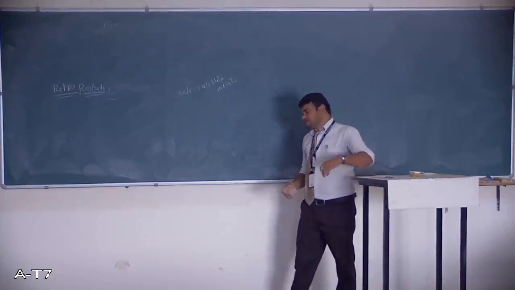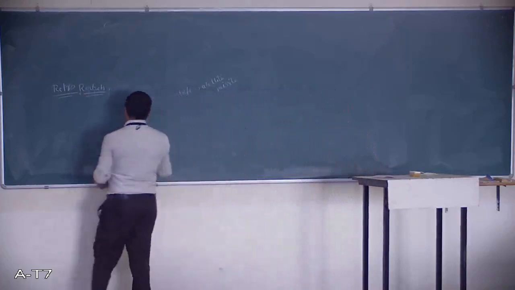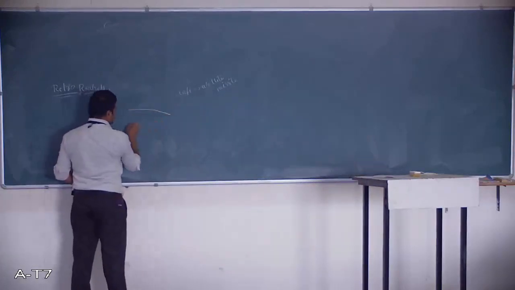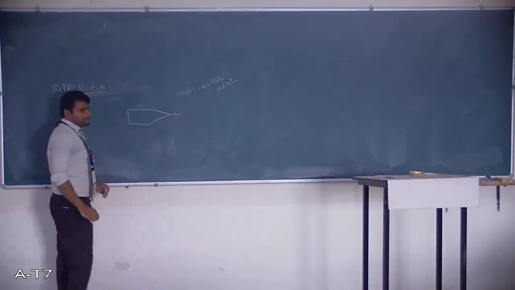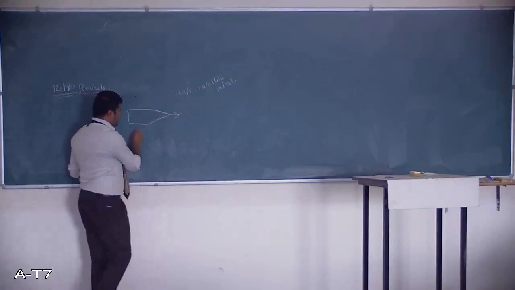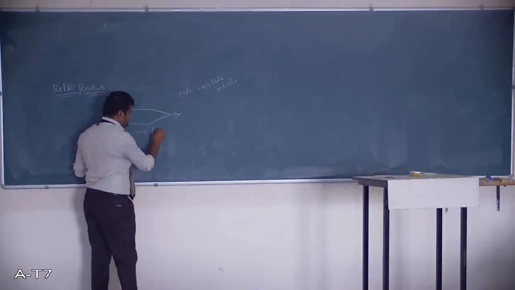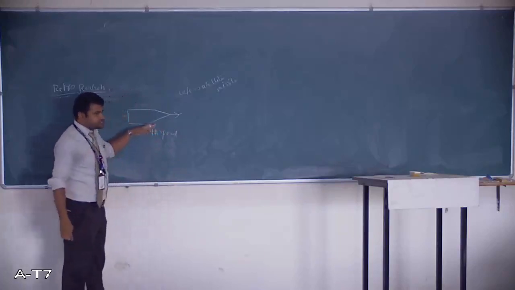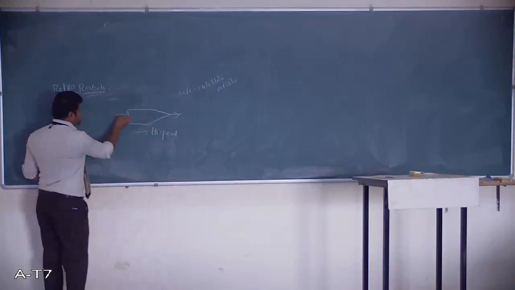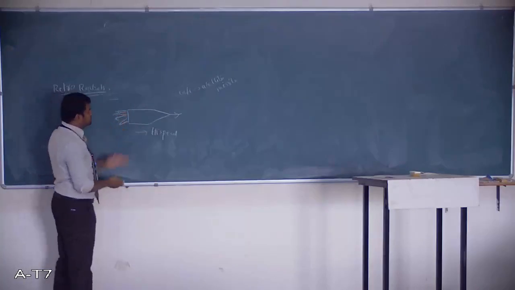For example, assume that your rocket is heading in this direction, which is having high speed. Then I want to reduce the speed. Okay, here the thrust is getting produced, and it is moving in this direction.